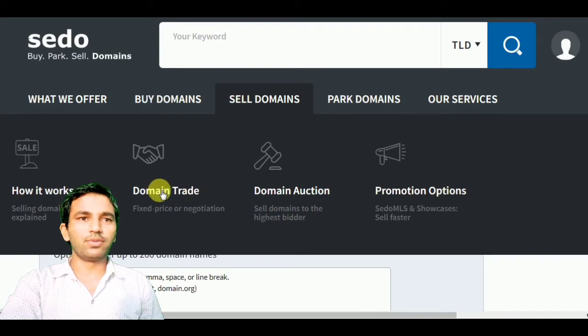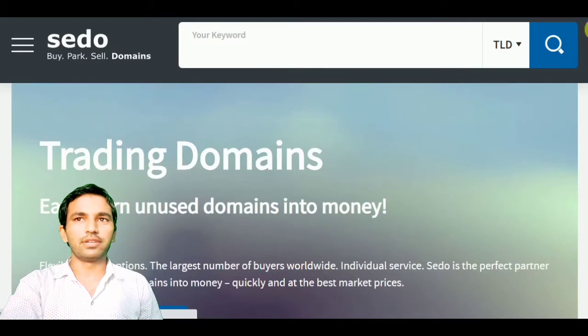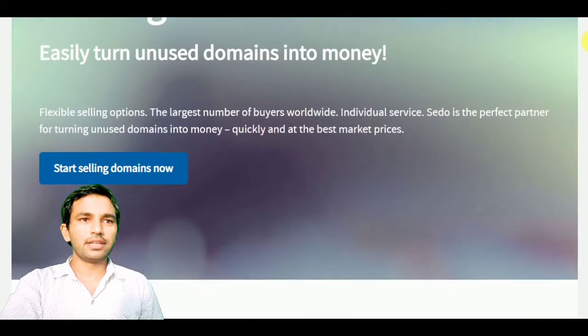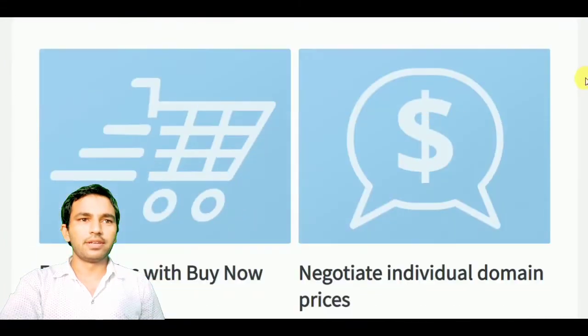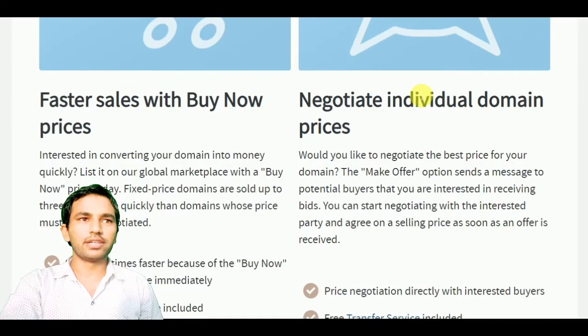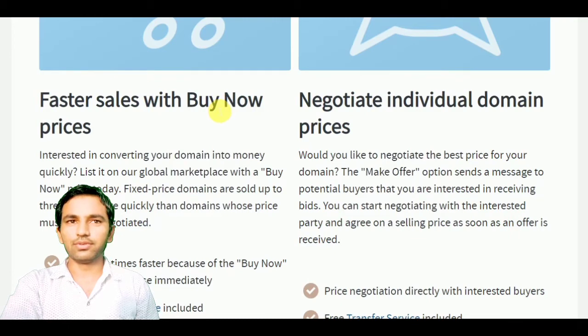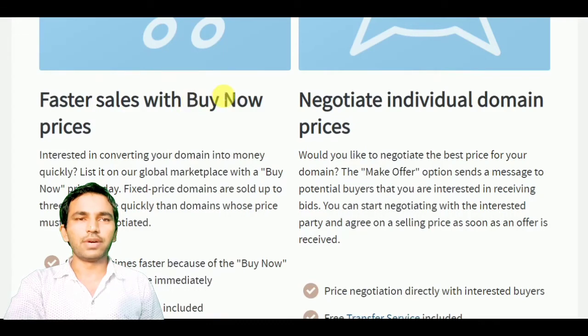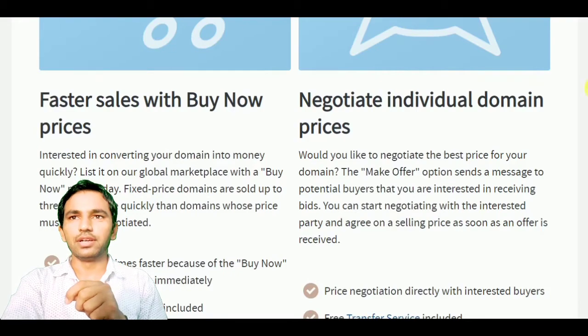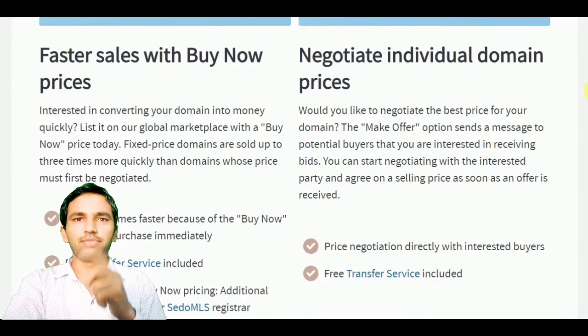First of all, what is domain trade? Click on it and you will find how domain trade functions and how you can take the benefit of domain trade. Start selling domain now, and here you can see there are two categories. Faster sales with buy now prices. If you are going to list your domain on Shadow, then you need to choose only buy now, and negotiate individual domain price is the option where you choose make an offer or buy now.